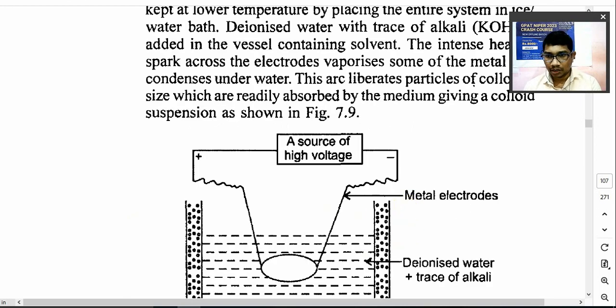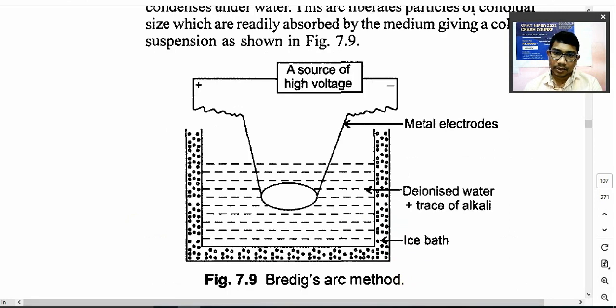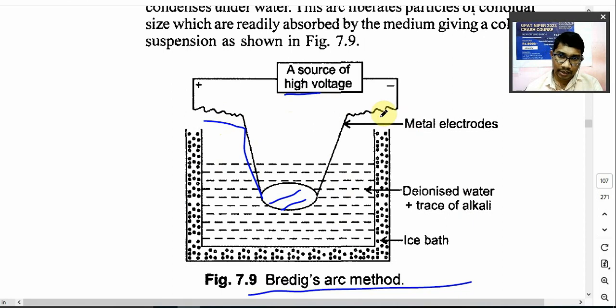Bredig's arc method में क्या है? Here is a metal sheet, and it is supplied a current from a source of high voltage. ये connect होता है cathode and anode से. Now it is dipped into water, deionized water with traces of alkali. alkali होता है यहाँ पे KOH, potassium hydroxide, traces of KOH.